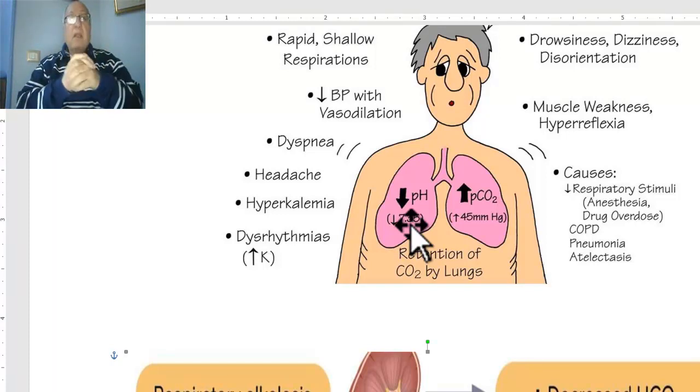But if there is depression in the respiratory center, if there is paralysis of respiratory muscle, or there is depression of respiratory movement, or the defect may be in the lung, in lung disease.